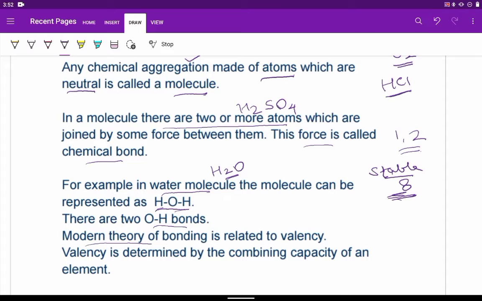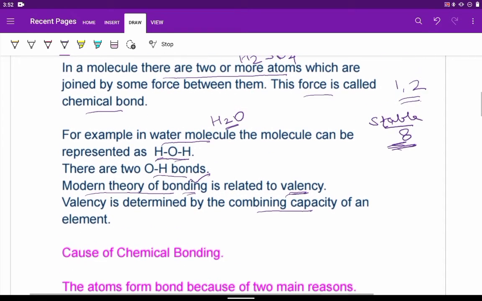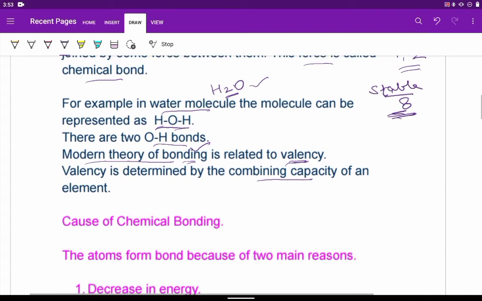The modern theory of valency explains the bonding, or you can say modern theory of bonding is dependent upon the valency, that is the combining capacity. Valency is the combining capacity of atoms of an element. Like as I told HCl, in HCl one hydrogen atom will combine with one chlorine atom to form HCl. If you see H2O, one oxygen atom is capable of combining with two hydrogen atoms, so its valency will be 2. So valency decides bonding.